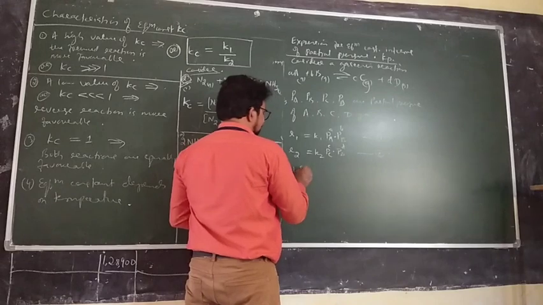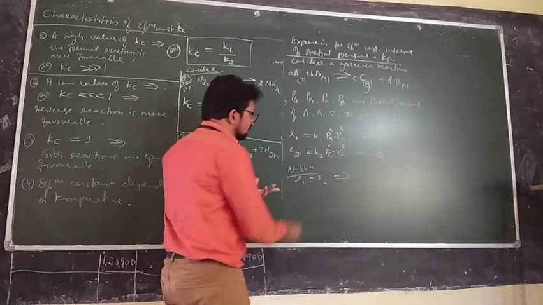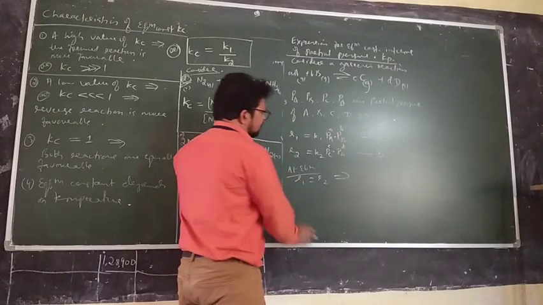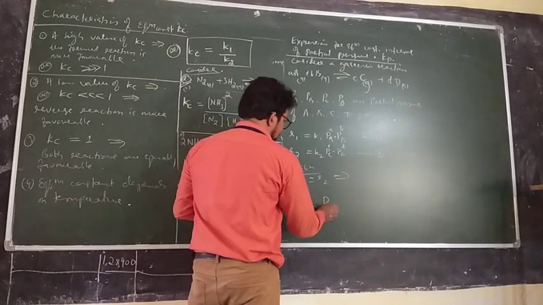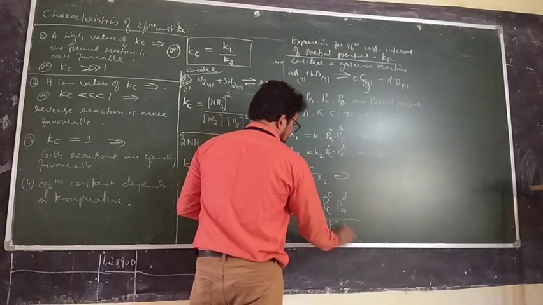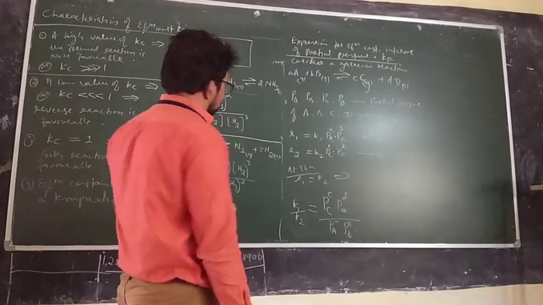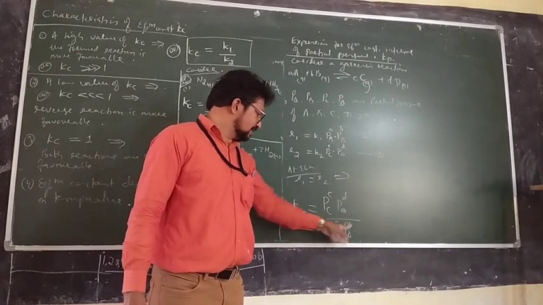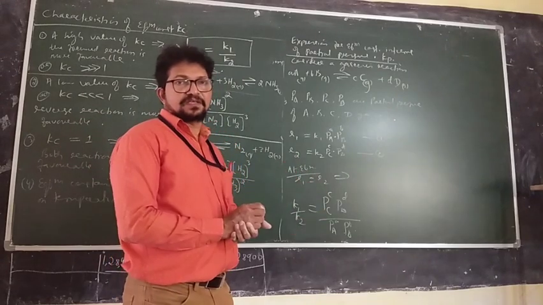So at equilibrium, what do you write? R1 equal to R2 implies K1 into partial pressure, the same way. I will directly write, you have understood? K1 by K2 is equal to, cross multiply, partial pressure of C, partial pressure of D divided by partial pressure of A, partial pressure of B. So what was the expression? Concentration of C, concentration of D, concentration of A, concentration of B becomes partial pressure of the respective reactants and products.